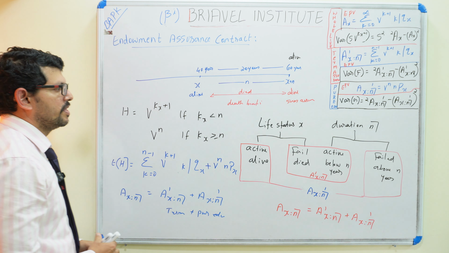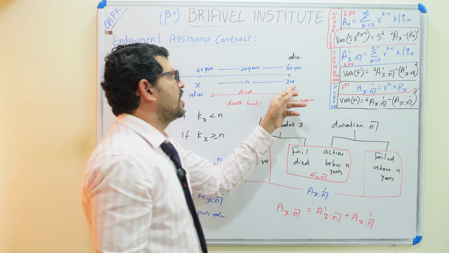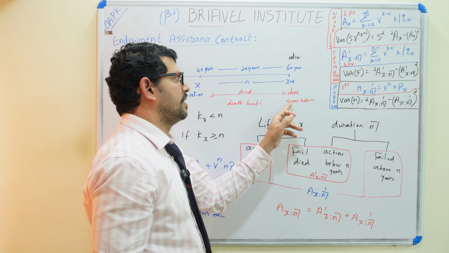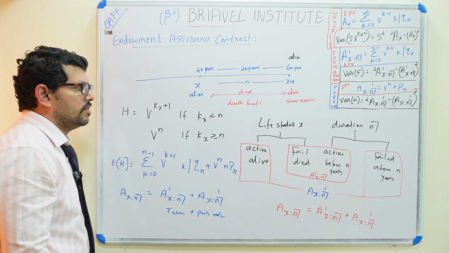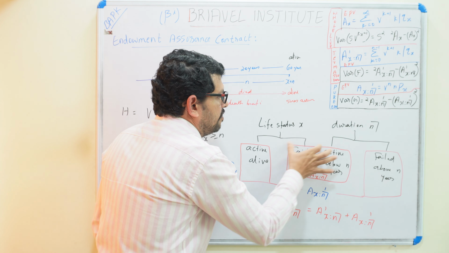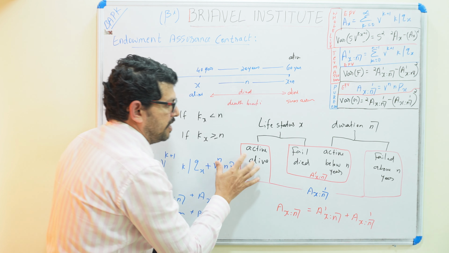So I hope you understood this concept of the endowment assurance contract. It pays the sum assured when he dies in between the term, or during the policy years. If he dies, he will get the benefit, and if he is alive and completes the policy period, he will also get the sum assured. So we clubbed both: this is the term condition for the term assurance, and this is the condition for the pure endowment.